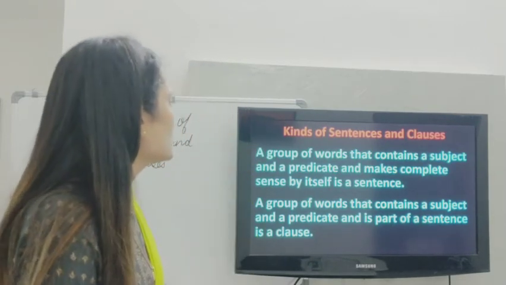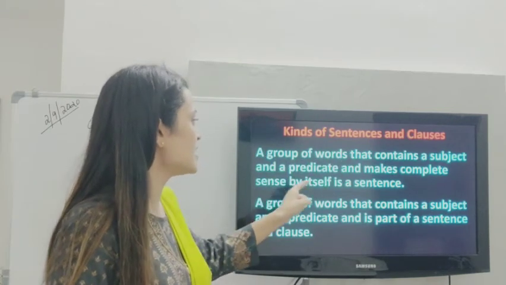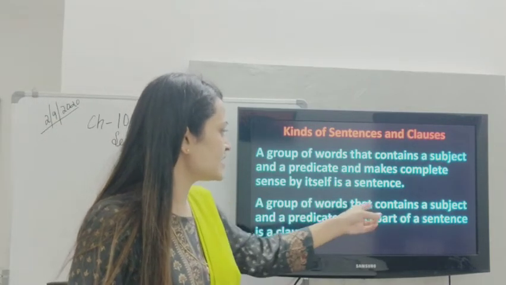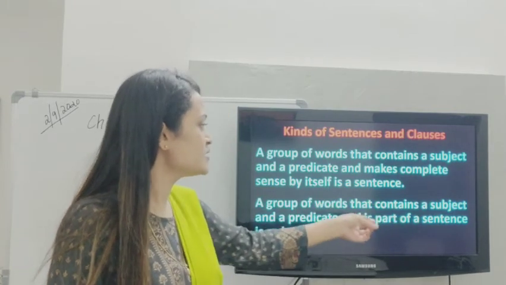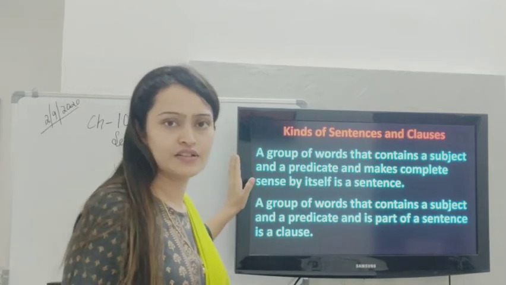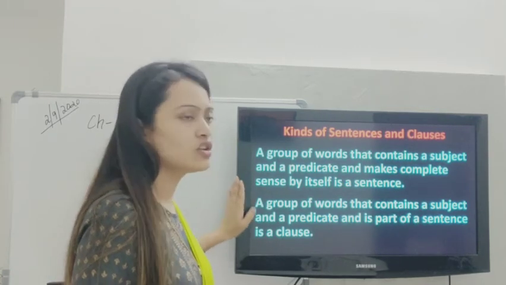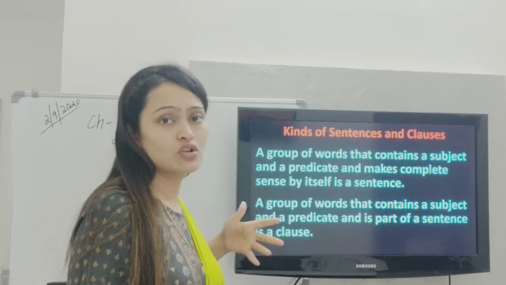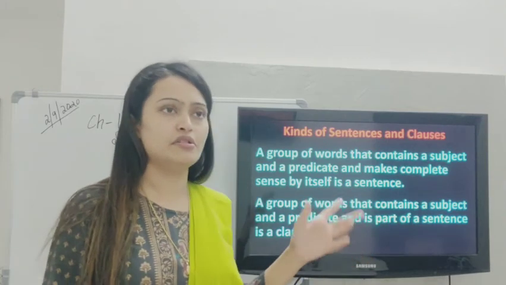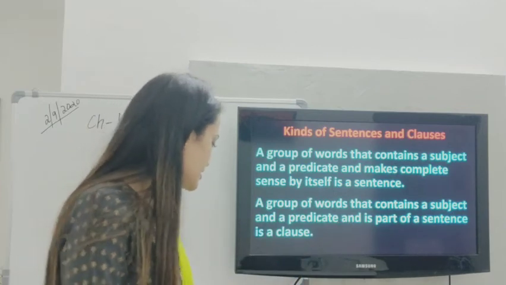A group of words that contains a subject and a predicate and makes complete sense by itself is a sentence. Quite simple. A group of words that contains a subject and a predicate and is a part of the sentence is called a clause. So this is the difference between them. A clause is basically a part of the sentence. A sentence can have one clause, or more than one clause: two clauses, three clauses. That's how the sentence gets larger, and there can be a main clause and different types of clauses, like the subordinate clause. We will be studying about it.